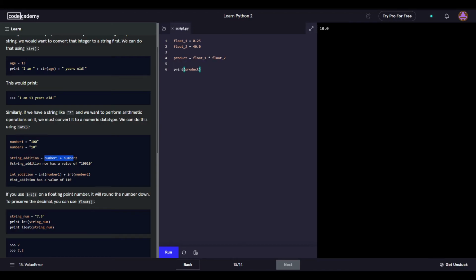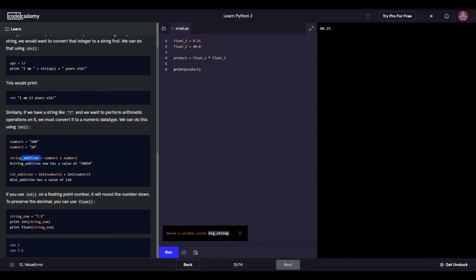Oh, string addition is number 1 plus 2. Yeah, and that's going to give... How is it different from what I did? I guess I did multiply, right? So let's just say I did plus. Let's see what happens here. Oh, it actually adds it. Okay. Then how come these get some... Oh, that's string addition. No, that's just a variable. It's not actually a string. I don't know what's going on here.